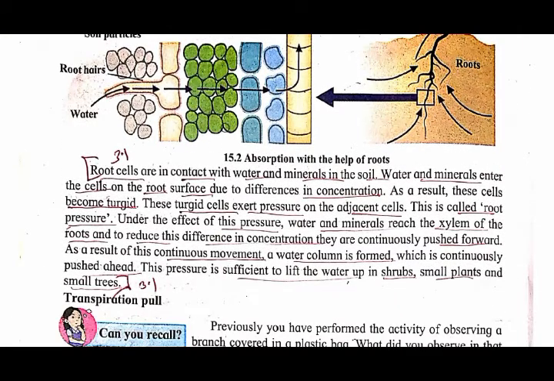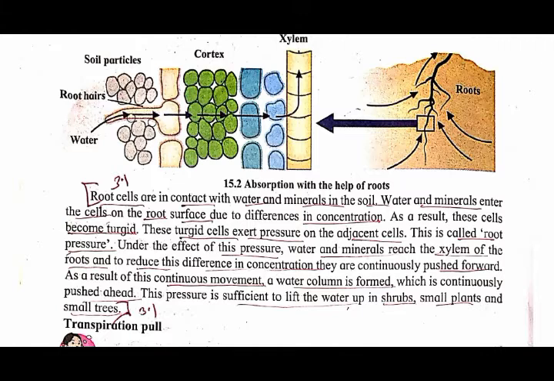Okay, in this case what happens here, you know, the root cells are present in the soil. So from the soil they absorb the water and the minerals, and then the water and the minerals pass through the cells in the upward direction. Whenever this water passes, that cell becomes turgid. Because it becomes turgid, pressure is created.